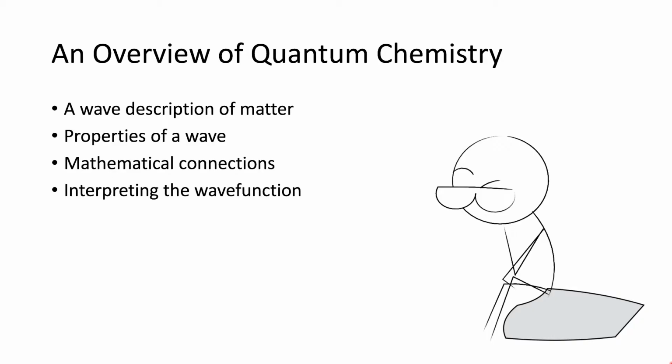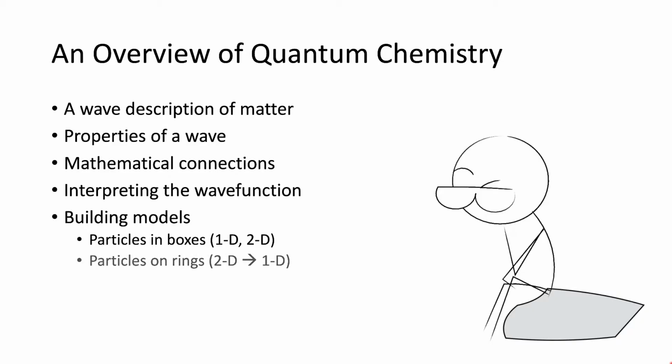We then need to introduce and interpret the wave function, what this particular thing means. And using this, we're going to build theoretical models to help us understand what's going on in the chemistry that we observe. We're going to be looking at particles in boxes, so in a 1D box or a 2-dimensional box. We'll be moving from the 2-dimensional box into a particle on a ring, so thinking about rotational motion. We'll be thinking then about particles on spheres, so starting to think about electronic energy levels.